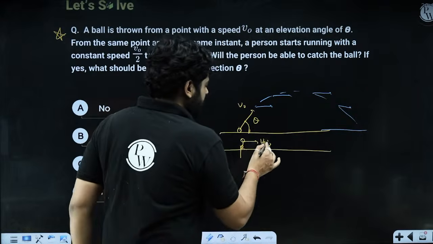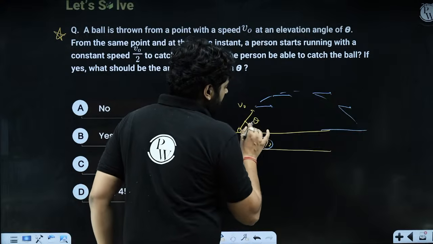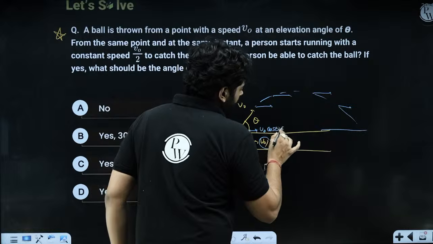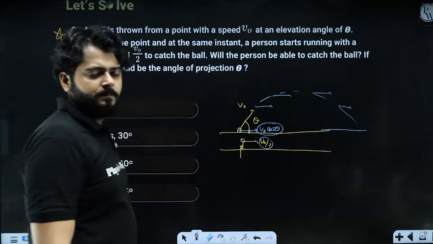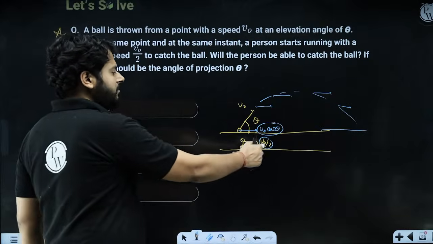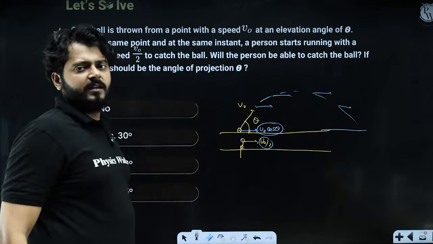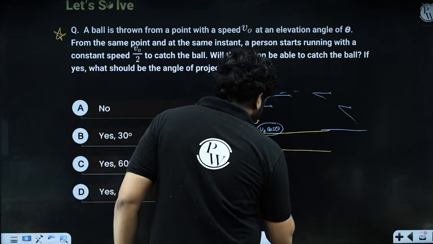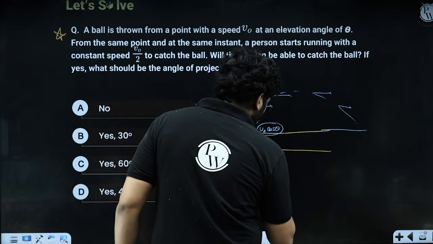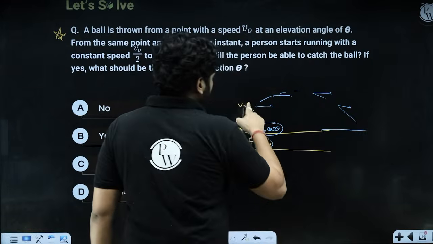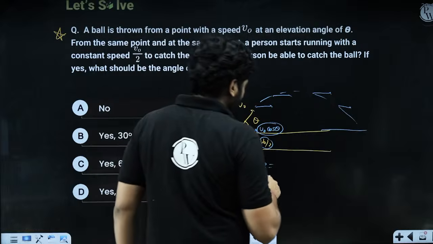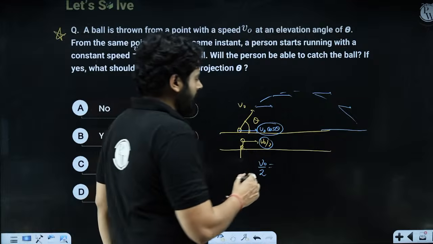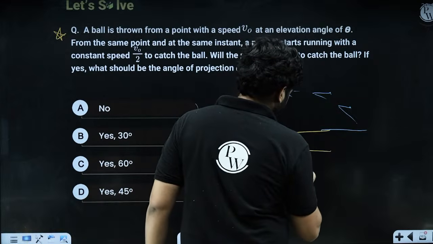So my dear kids, the person must match the horizontal velocity v naught cos theta of the ball so that he can catch it. To do that, the velocity of the person, v naught by 2, must be equal to the horizontal component of the velocity, v naught cos theta.